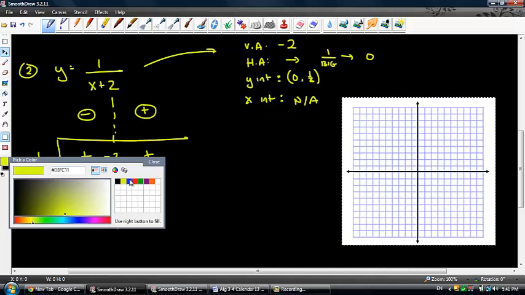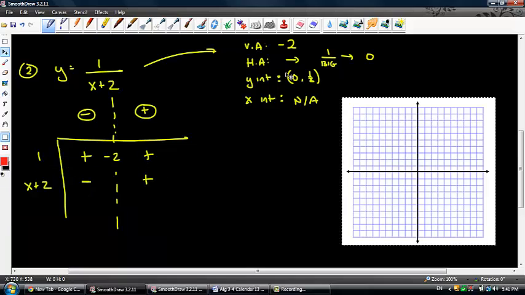Okay, here's what you guys are going to do whenever you graph these things. I want you to draw in all of this information first from this little table right here of your vertical, horizontal asymptotes and all that good stuff. We know we have a vertical asymptote at negative 2, so go ahead and just draw your vertical asymptote. We have a horizontal asymptote at 0, we know that. Our y-intercept is 0, 1/2, so that's right there.